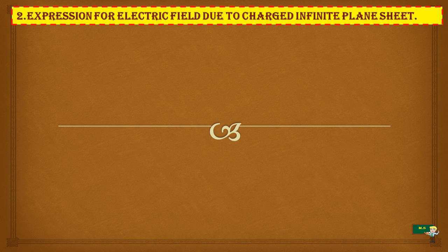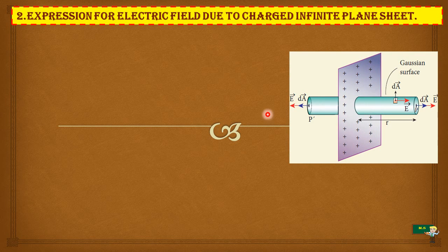The second one, expression for electric field due to charged infinite plane sheet, an application of Gauss law. Let me show a charged infinite plane sheet. See, this is a charged infinite plane sheet. Here we have two points, P dash and P, but in the long charged wire, infinitely charged wire, we have only one P. Here the area is also considered on the two sides.